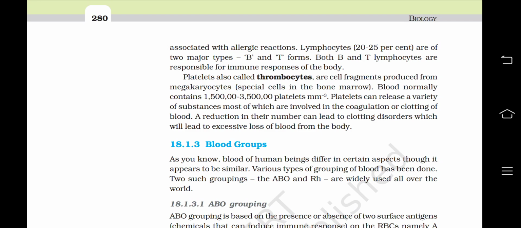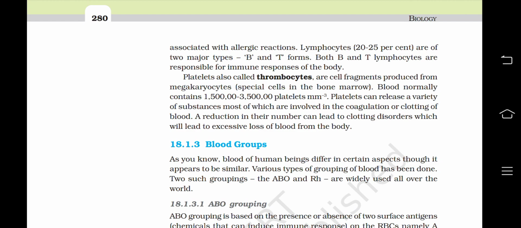Lymphocytes, 20 to 25%, are of two major types, B and T forms. Both B and T lymphocytes are responsible for immune responses of the body. Platelets, also called thrombocytes, are cell fragments produced from megakaryocytes or special cells in the bone marrow.